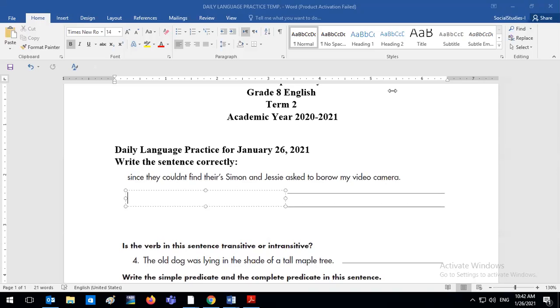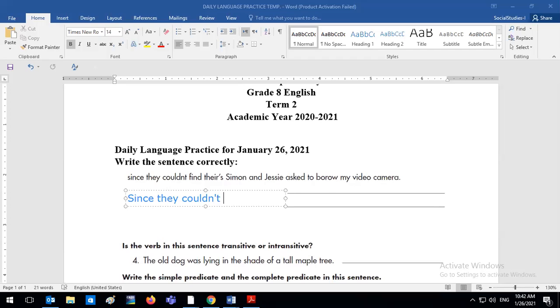First one, we should capitalize the S in since. Good. So the S in since should be capitalized because it's the first word in the sentence. Thank you, Luji. Yusuf? Couldn't should have an apostrophe. Okay, where do you put the apostrophe, Yusuf? After the N. Good job. Couldn't, N apostrophe T.